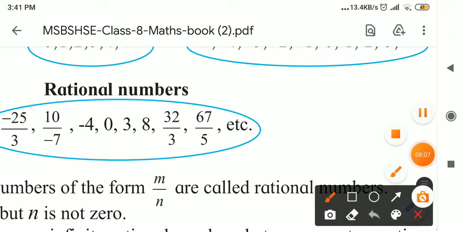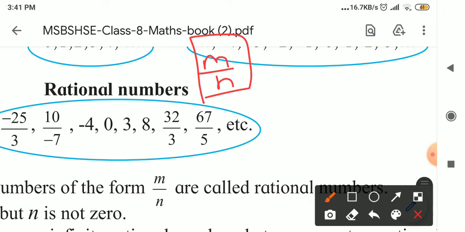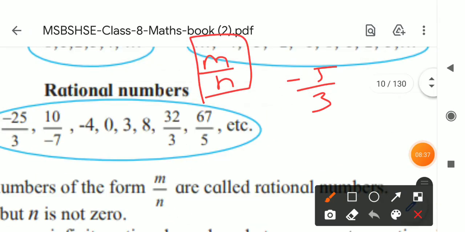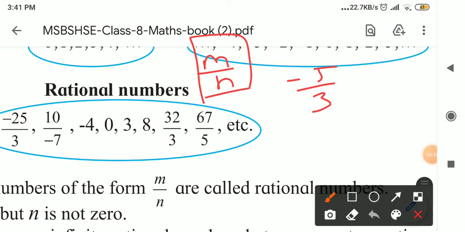Tell me whether these numbers are rational or not. According to the definition, m and n are which numbers? That is the integers. So I will take -5 upon 3. Is it rational? Your answer is yes, it is a rational number, because -5 is an integer and 3 is also an integer. So m upon n means this number is a rational number.